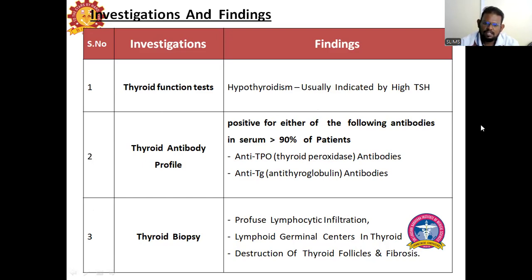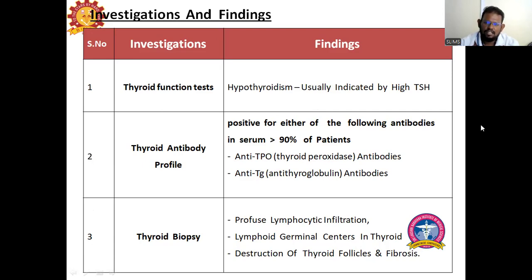Usually, thyroid biopsy is not done in routine cases. Instead, it is usually done during surgeries. Some patients may have a very large goiter obstructing multiple nearby tissues. For example, it may compress your esophagus or your recurrent laryngeal nerve. When it compresses these kinds of structures, patients go for surgery. They undergo surgery, and during the surgery, we send the gland for histopathology.